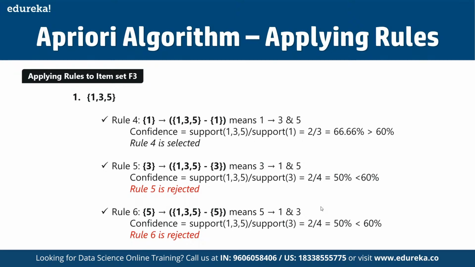Same way for rule 6 as well, because here the confidence is less than 60%, and that's why this is going to be rejected here, correct? Because again, here we have assumed a minimum confidence level of 60%, and wherever we get a confidence less than 60%, we are simply going to reject that particular rule.